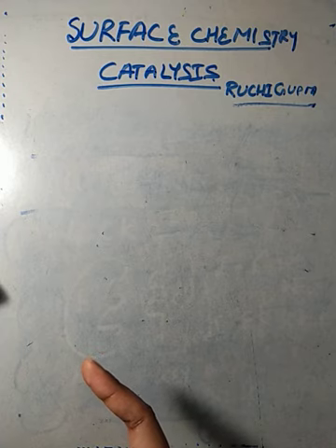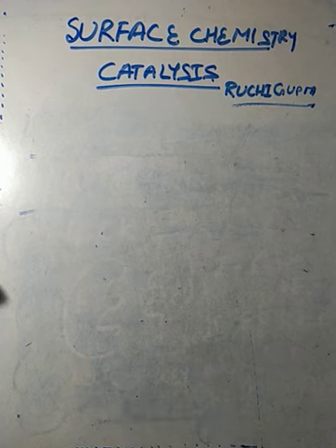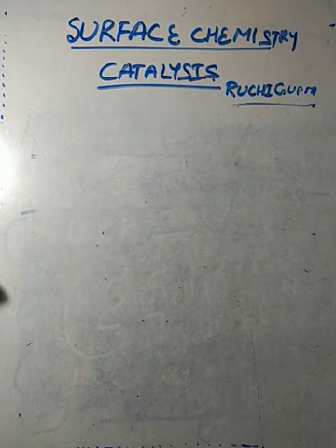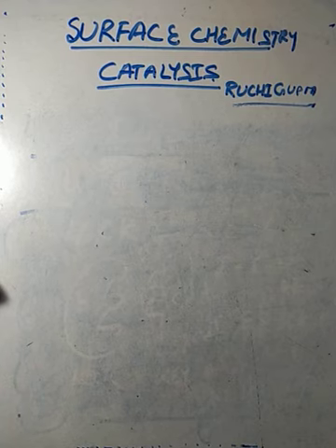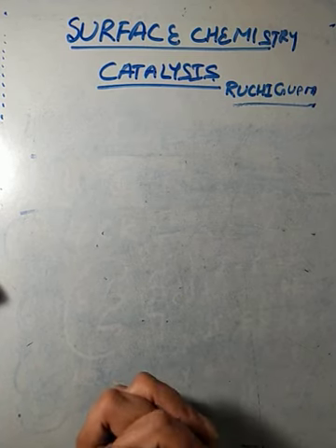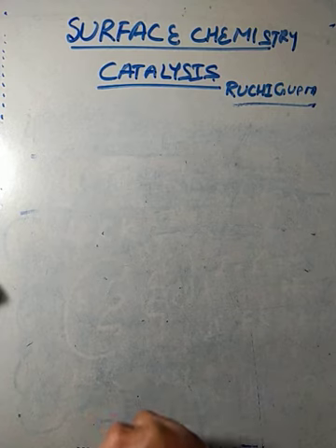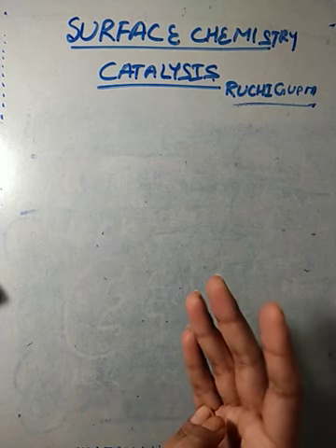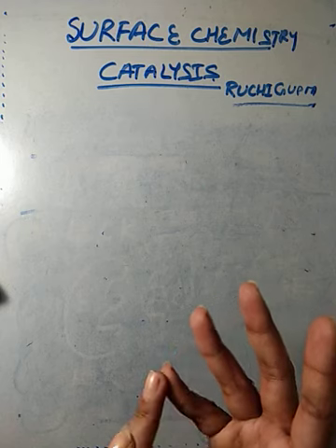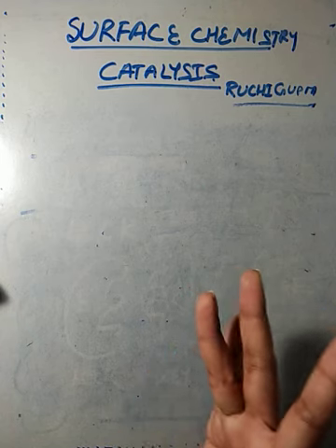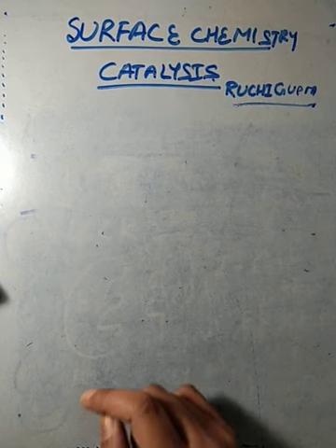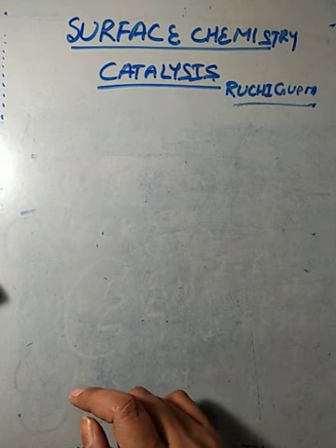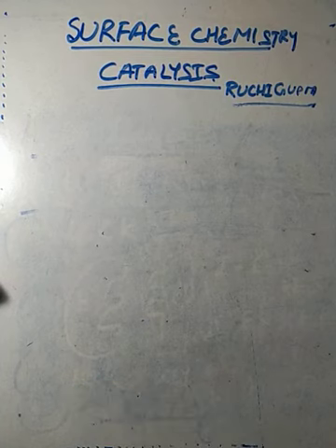Then we came to the important properties or features of the catalyst, which were activity, selectivity, and specificity. Then we studied enzymes, which are called biological catalysts, and to explain the mechanism of enzymes, we studied the lock and key hypothesis. The properties of enzymes are specificity, efficiency, small quantity, optimum temperature, and optimum pH. We also studied today enzyme activators and enzyme inhibitors.